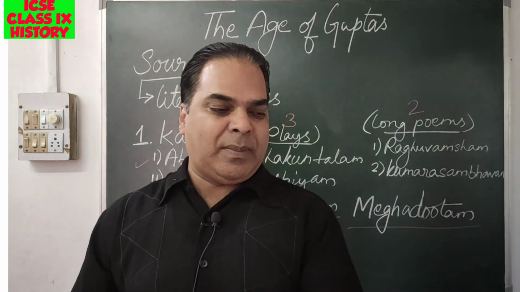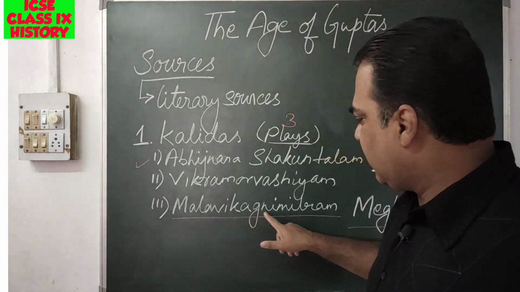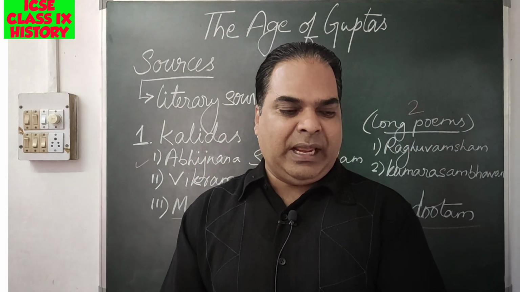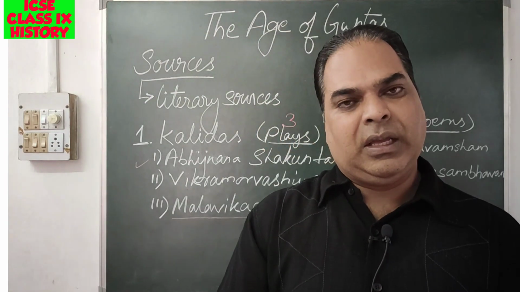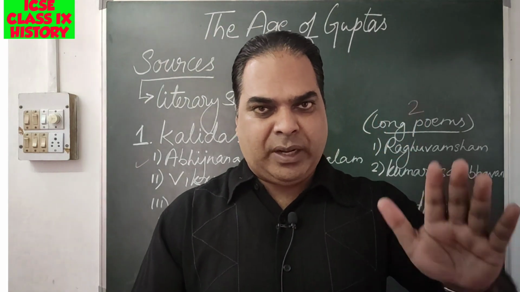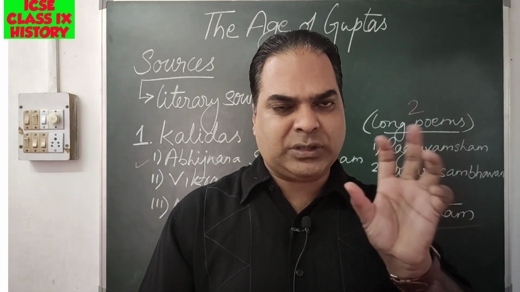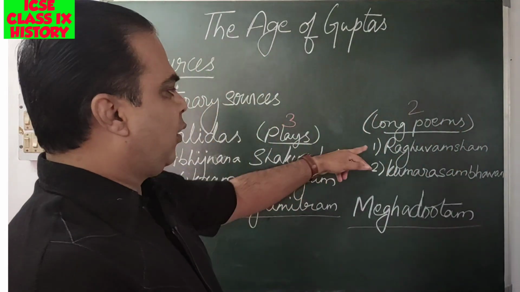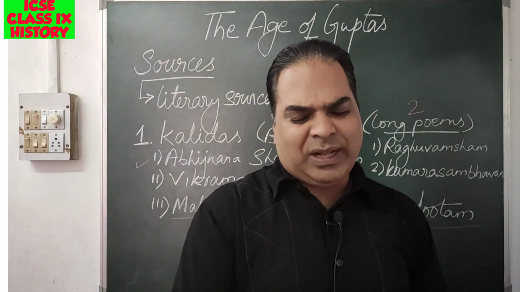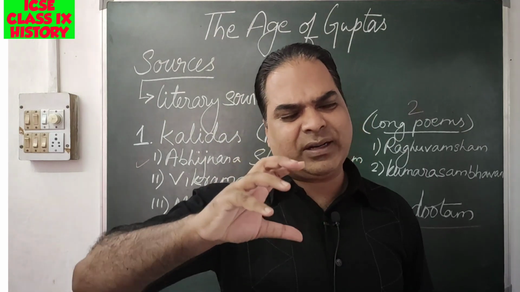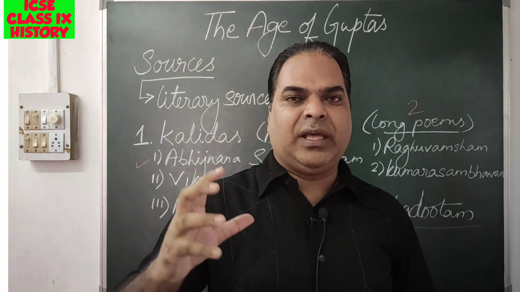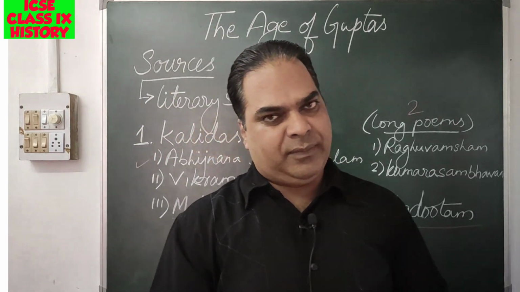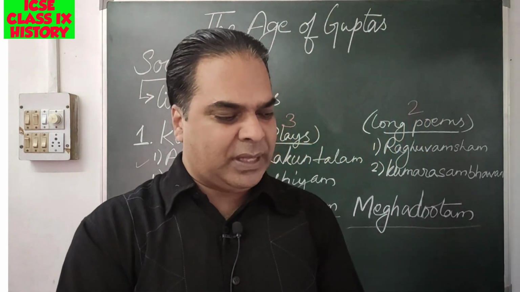Then the third one, Malavikagnimitram, is based on history, during the reign of Pushyamitra Sunga. Before the Gupta period, the Sunga dynasty was there, so it throws light on that dynasty also. Whatever literary sources were written during that period reflect the age. It gives us a mirror image of that period, so whatever is depicted throws light on the Gupta period.